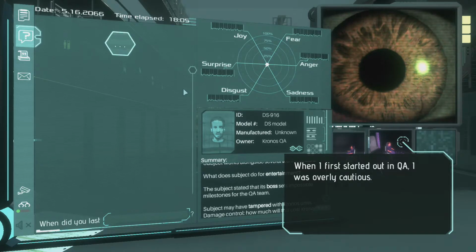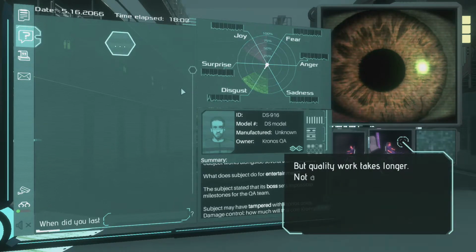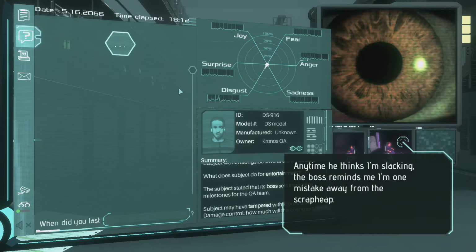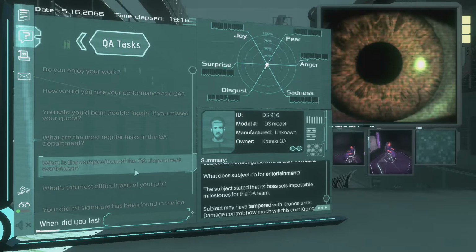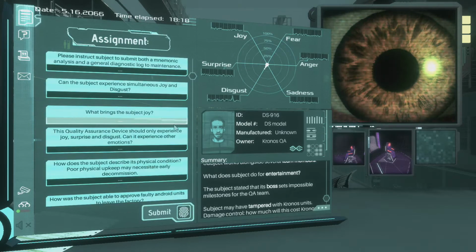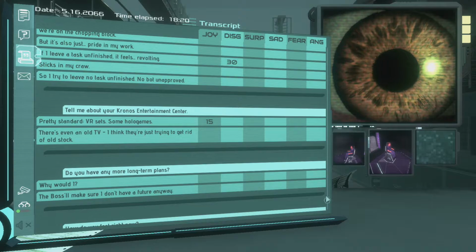When I first started out in QA, I was overly cautious. But quality work takes longer, not acceptable. Anytime he thinks I'm slacking, the boss reminds me I'm one mistake away from the scrap heap.